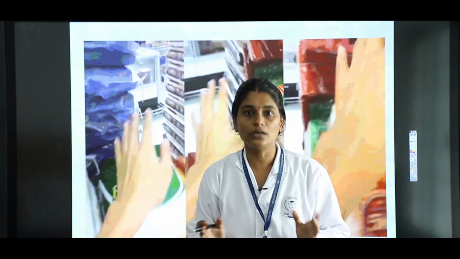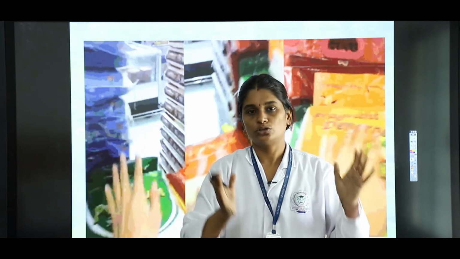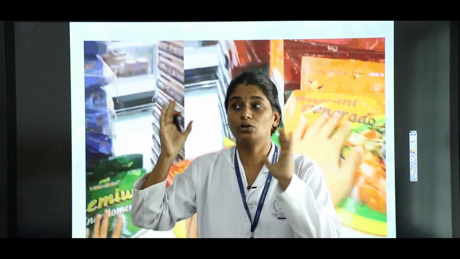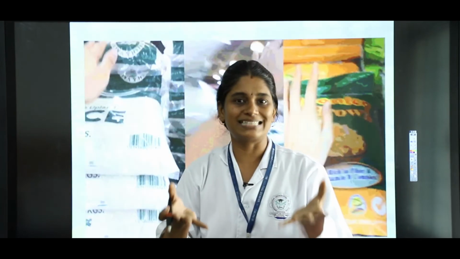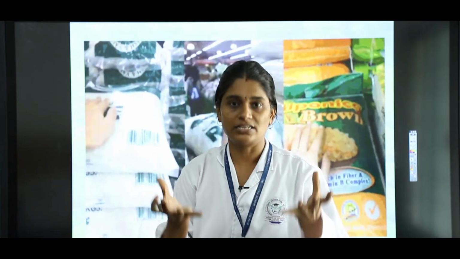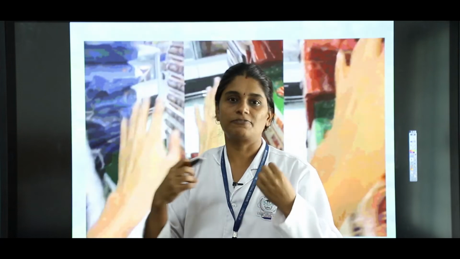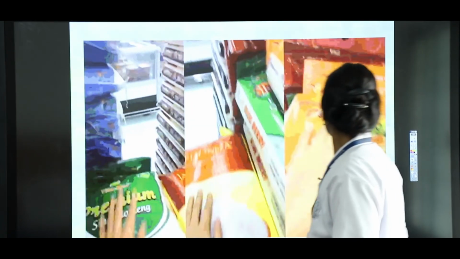Once after the harvesting, we need to protect the crops from birds, insects and from the moisture. So we need to store the crops in a proper place, in the godowns. We have to store them in sacks, preventing the grains, the pulses, the cereals from the birds, from the insects, from small animals like rats and all. So we have to store it in a proper place, okay?